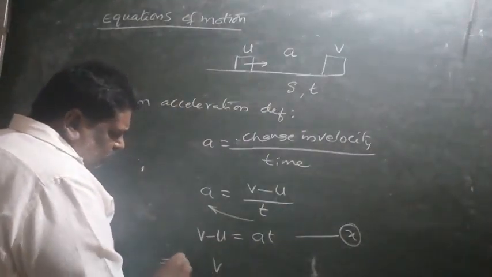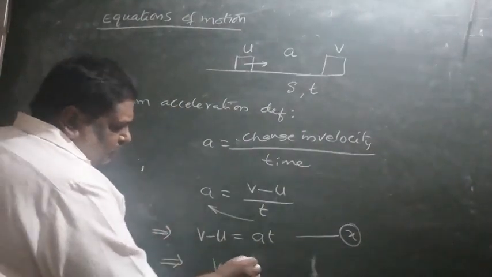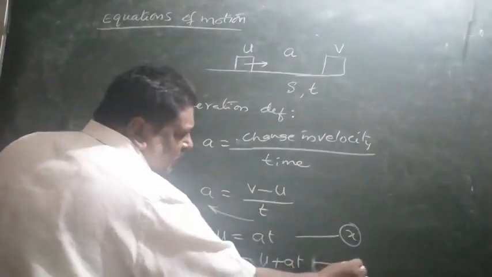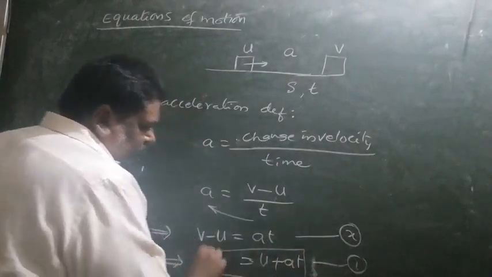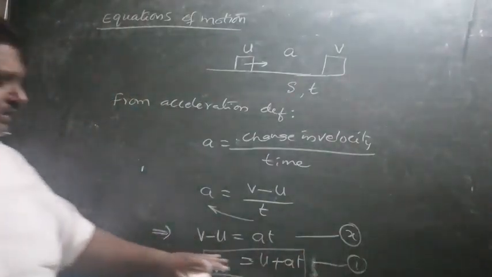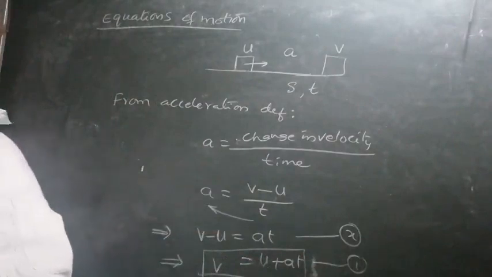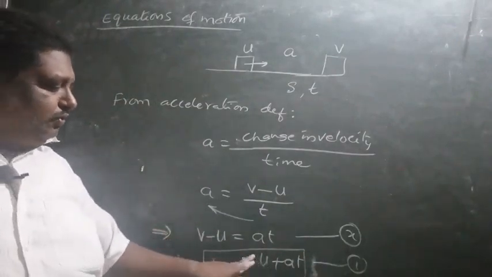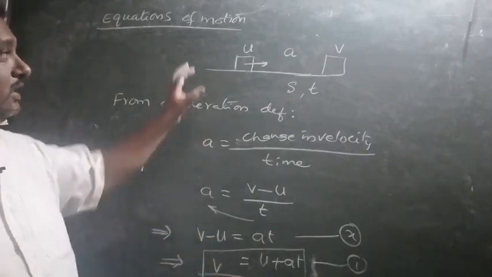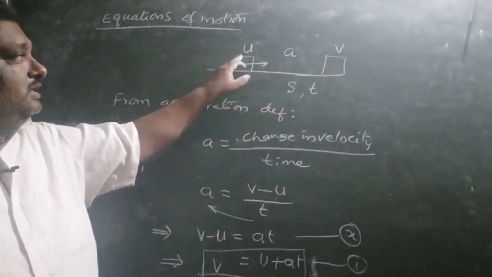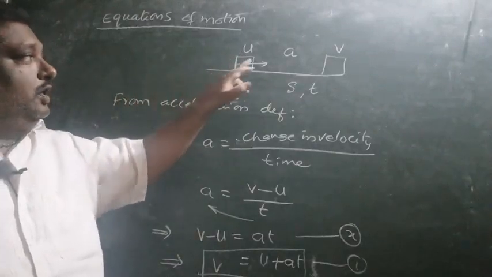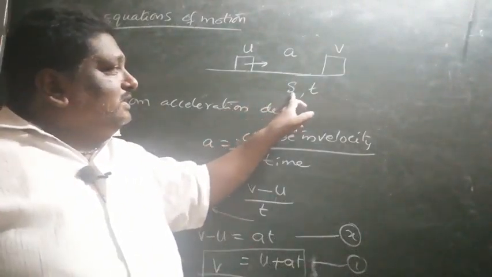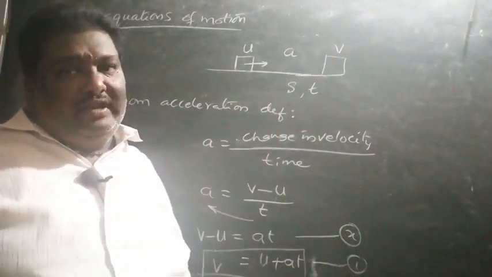So v is equal to u plus at, with u going to that side. Call it equation 1. So what is the first equation of motion? This is called the first equation of motion: v is equal to u plus at. Consider one body with starting velocity u, moving with acceleration a, displacement s in time t, and final velocity v.